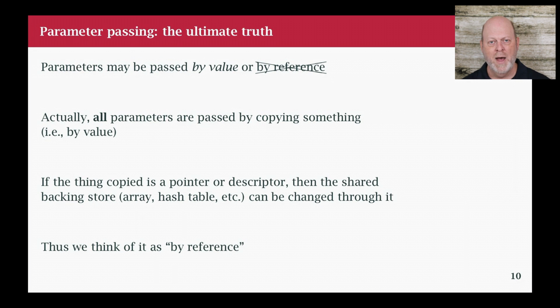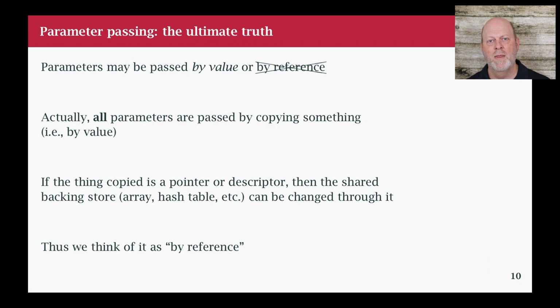And if that value is a descriptor, for example, then yes, you're referring to something that was referred to from outside the function. So the slice descriptor gets copied into the slice descriptor of the parameter. The formal parameter is a slice descriptor. It gets copied the slice descriptor of the slice that was passed in. They both point to the same actual table of data in memory. So we think of slices as by reference, but the slice descriptor isn't by reference. The slice descriptor is copied.